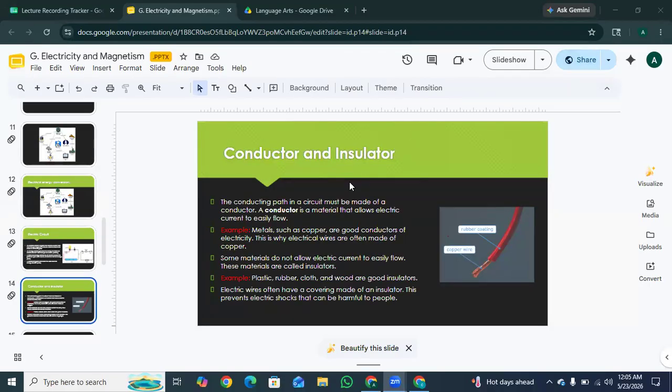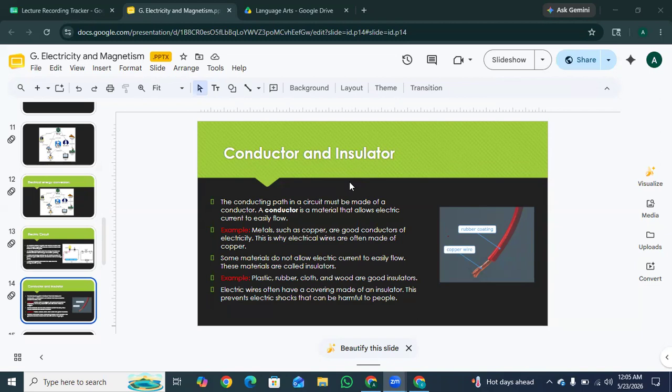So the next one is conductors and insulators. The conducting path in a circuit must be made of a conductor. A conductor is a material that allows electric current to easily flow. For example, metals such as copper are good conductors of electricity. This is why electrical wires are often made of copper. So basically, electricity needs the right materials to travel safely. Like materials are divided into two main groups, which are conductors and insulators.